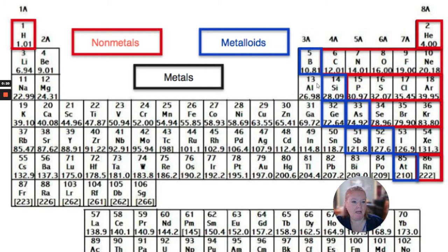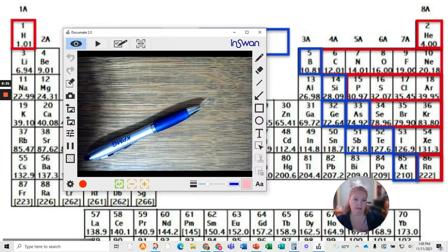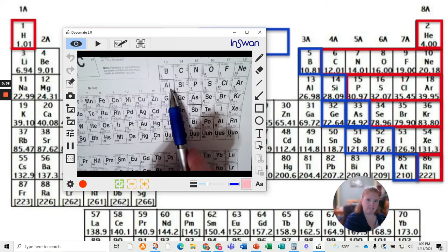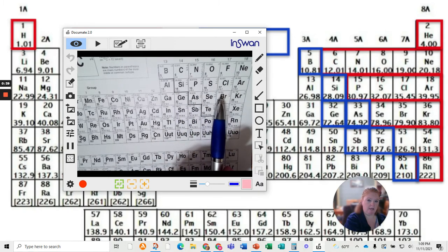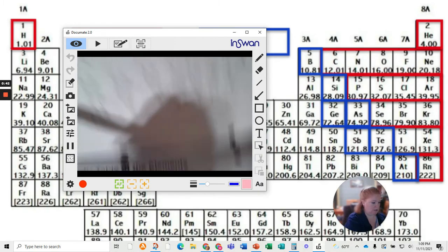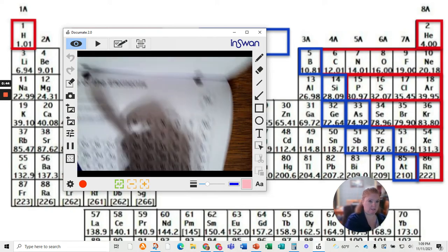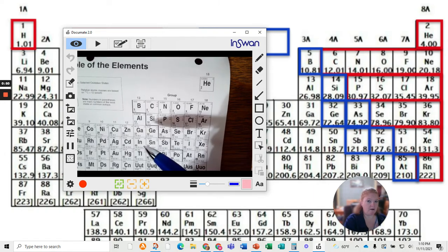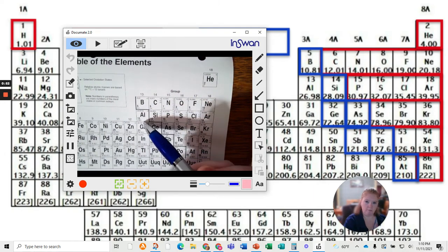And then on our periodic table, I'll show you in a moment right here, there is a staircase, a kind of dotted line. This right here is the separator between nonmetals and metals. Again, with hydrogen all the way over here being the exception. And then the elements that line the staircase are metalloids, with an exception. Aluminum, even though it touches the staircase, is not a metalloid. It is in fact a metal.